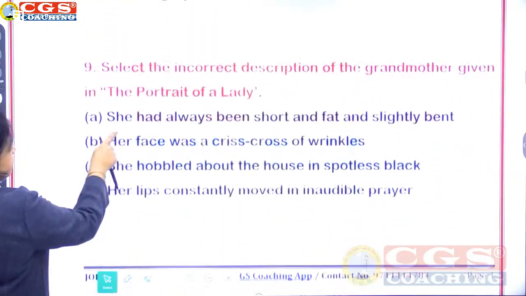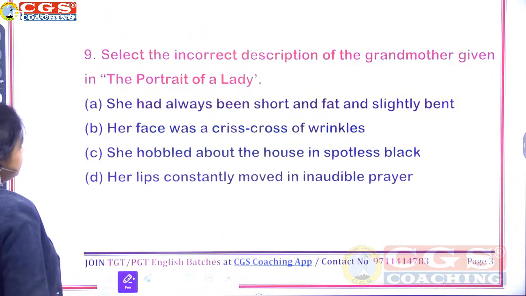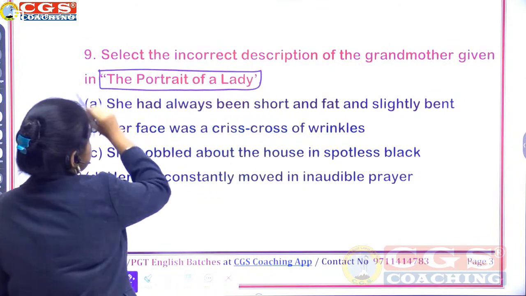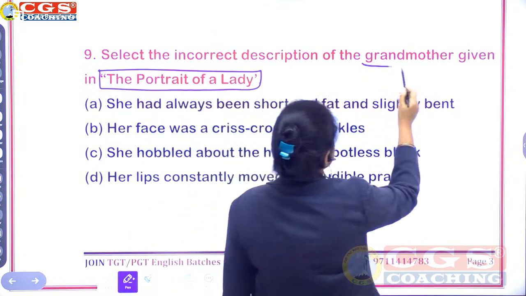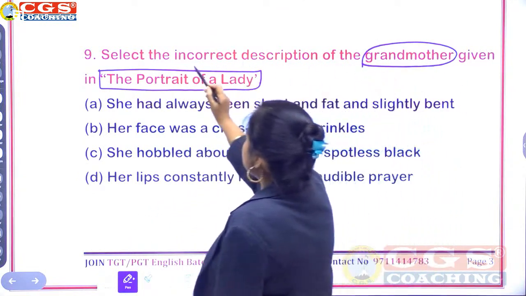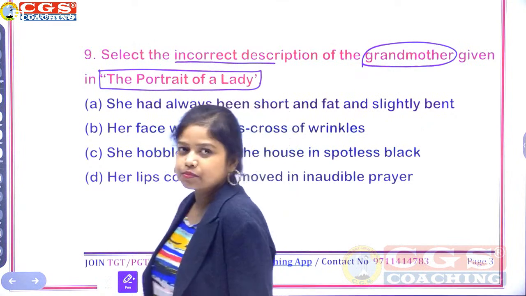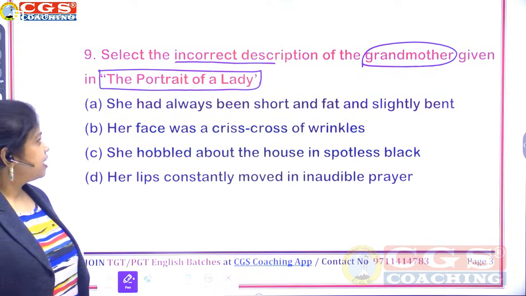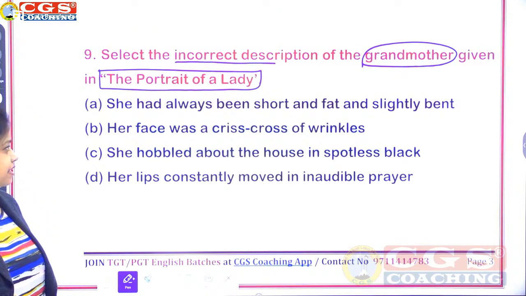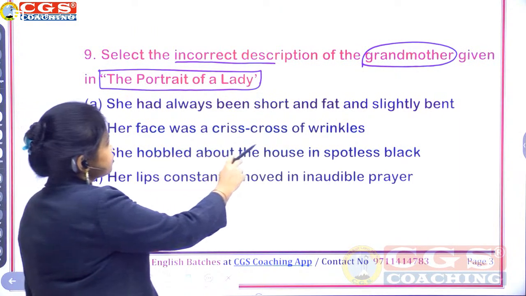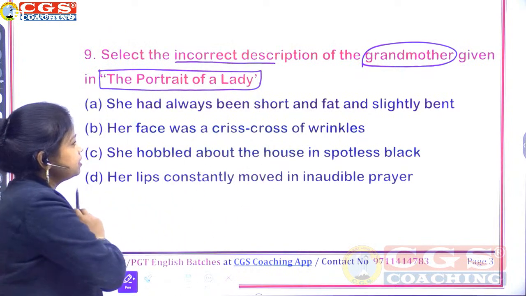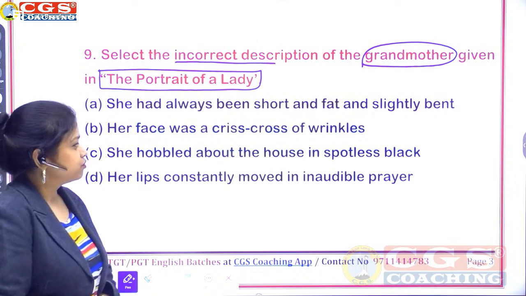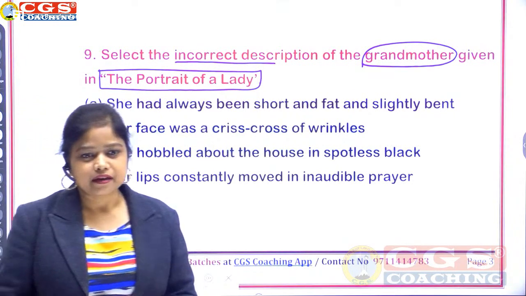Now select the incorrect description of the grandmother given in the portrait of a lady. So first chapter, portrait of a lady, and now we are discussing grandmother, and you have to select the incorrect description. She had always been short and fat and slightly bent. Her face was a crisscross of wrinkles. She hobbled about the house in spotless black. Her lips constantly moved in inaudible prayer.